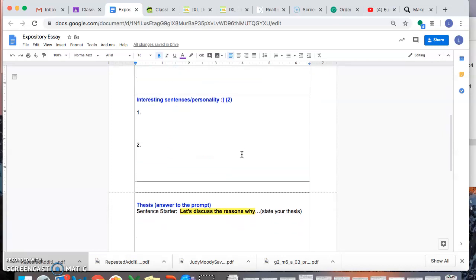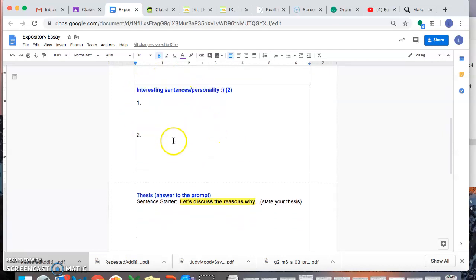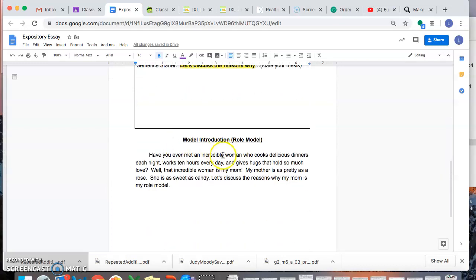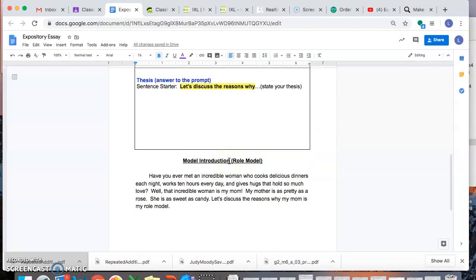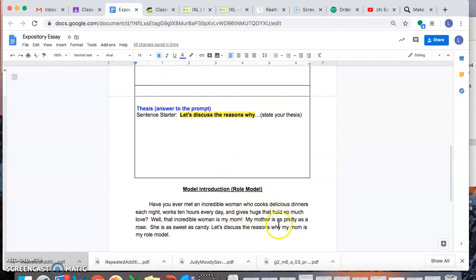Now let's go down to the next part of your introduction, which is where you have to write your interesting sentences and add some personality to your writing, okay? So for here, you could give me 2 interesting sentences about the animal that you chose. It could be 2 fun facts that maybe you researched about your animal, or you could be creating it like we did with the role model story: my mother is as pretty as a rose.